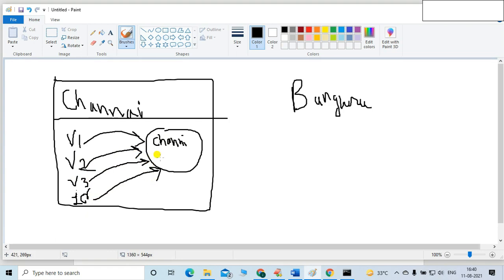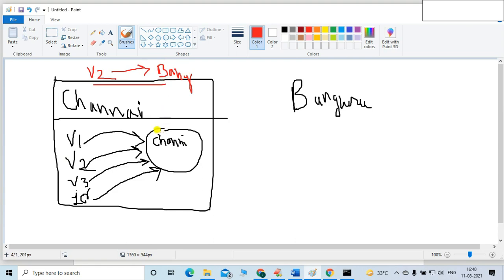Now suppose there is no concept of immutability, friends. What will happen? Suppose voter 2 is changing its value, moving to Bangalore.